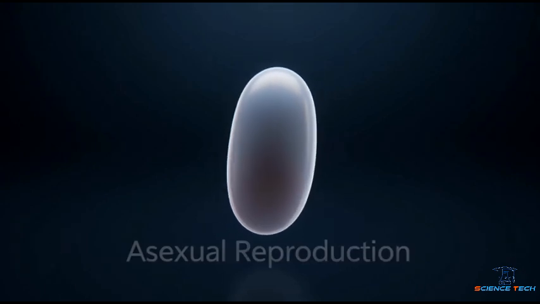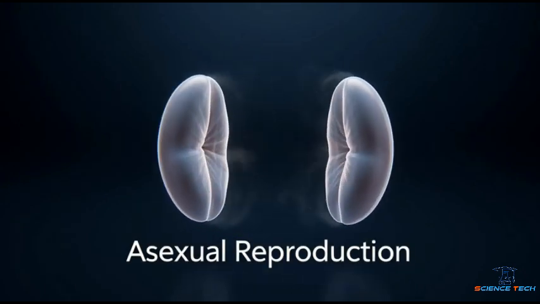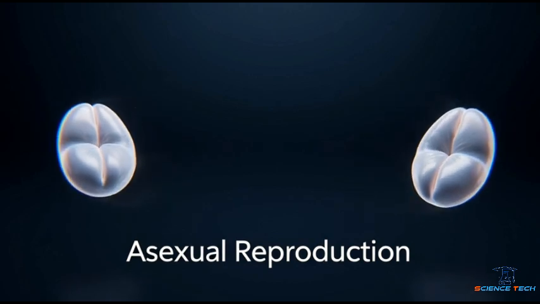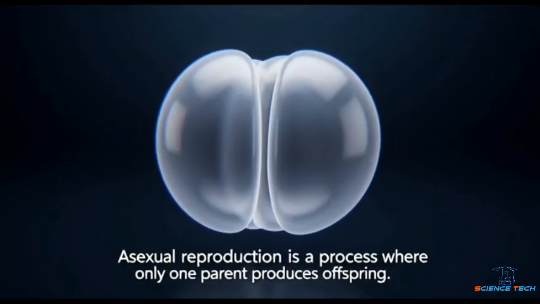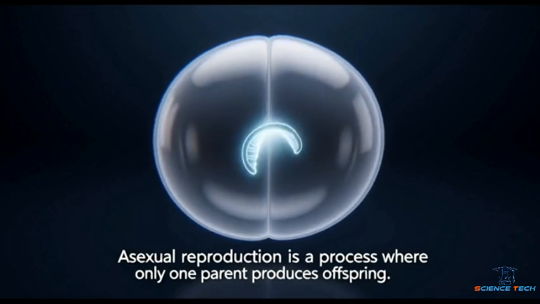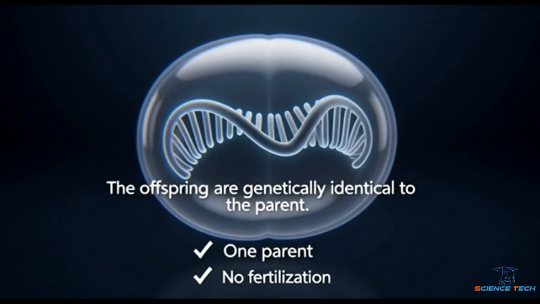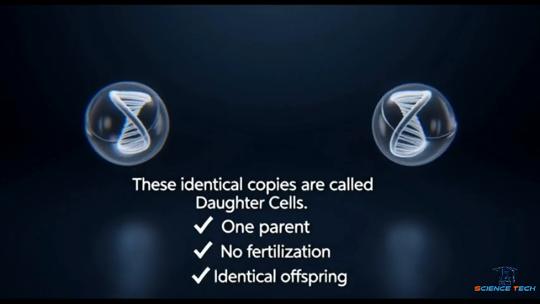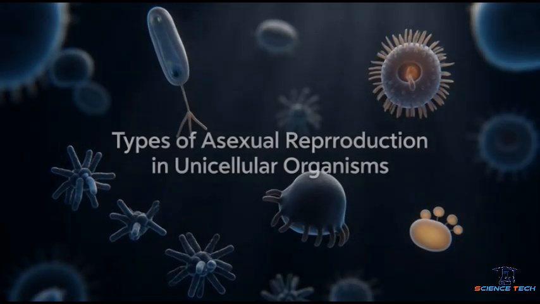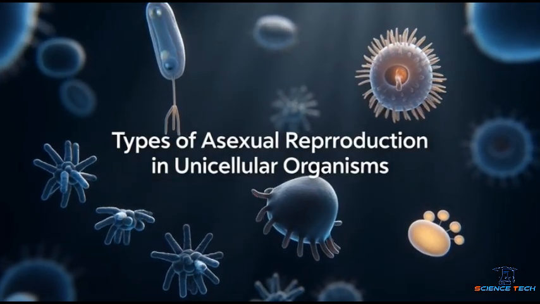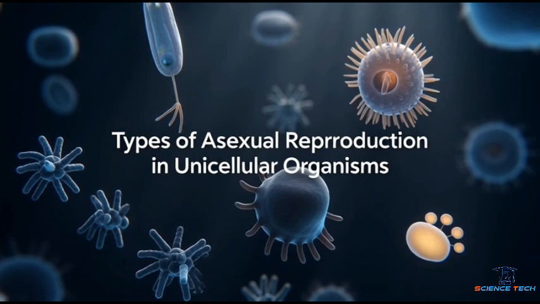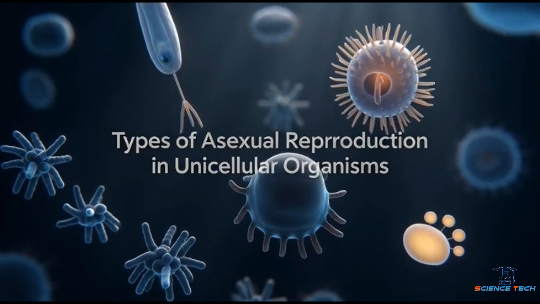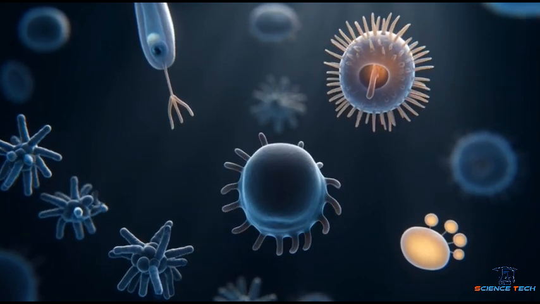What if one living organism could reproduce all by itself? Asexual reproduction is a process where only one parent produces offspring. The offspring are genetically identical to the parent. These identical copies are called daughter cells. In this video, we will explore three important types of asexual reproduction: binary fission, multiple fission, and budding.